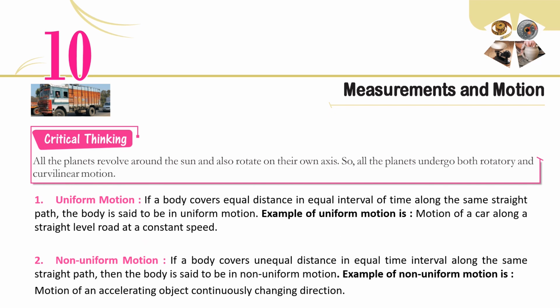1. Uniform motion. If a body covers equal distance in equal intervals of time along the same straight path, the body is said to be in uniform motion. An example of uniform motion is the motion of a car along a straight level road at a constant speed. 2. Non-uniform motion. If a body covers unequal distance in equal time intervals along the same straight path, the body is said to be in non-uniform motion. An example of non-uniform motion is the motion of an accelerating object continuously changing direction.